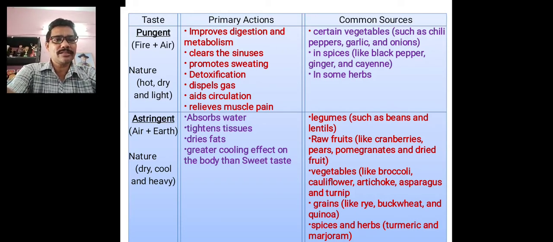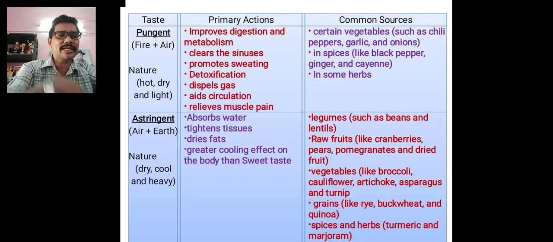They contain, they taste pungent. And sometimes spices like black pepper, ginger, cayenne, these also taste pungent. And some herbs, tulsi, also taste pungent. Pungent-tasting foods also add circulation to our body and relieve muscle pains, and they also improve our digestion, help in metabolic activity, the digestion process and different processes in our body.